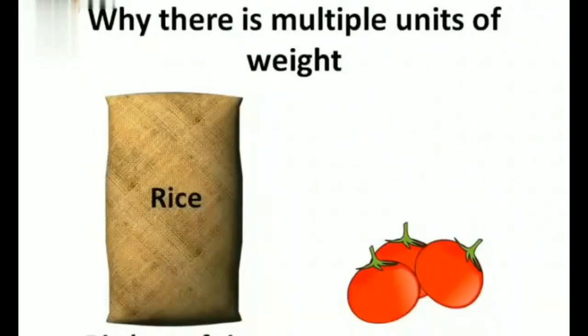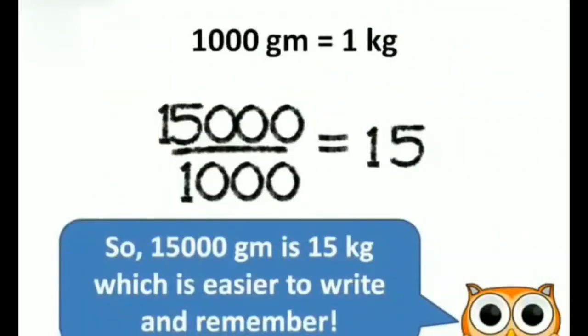This would be difficult to say or remember such big numbers. This is the reason why we have bigger units of weight like kilogram. 1000 grams is equal to 1 kilogram. So, 15,000 grams means 15,000 divided by 1000, which is 15 kilograms.